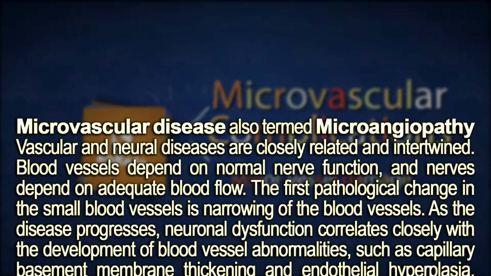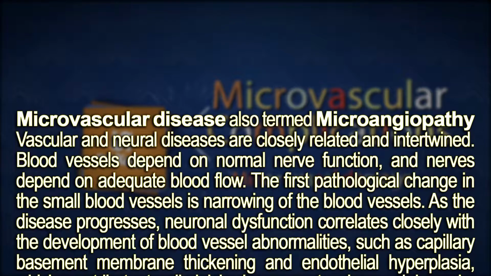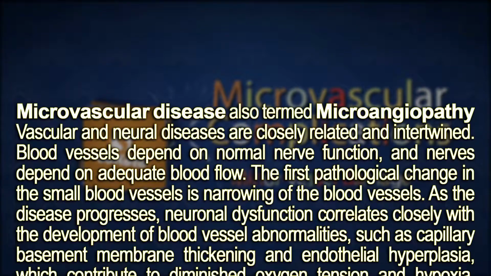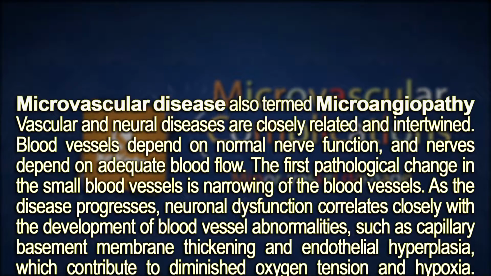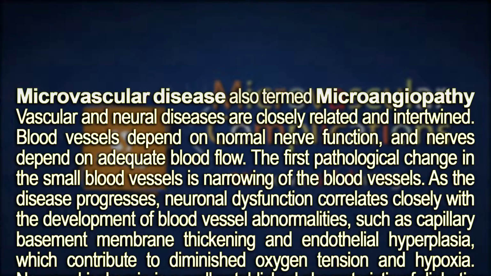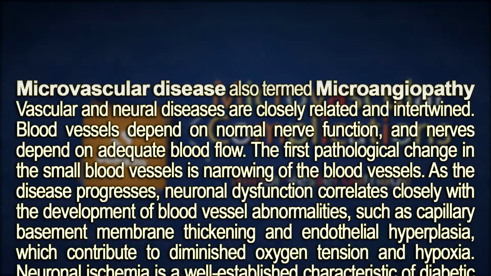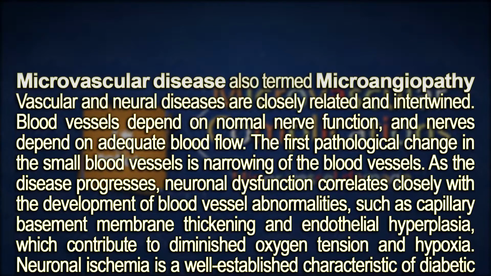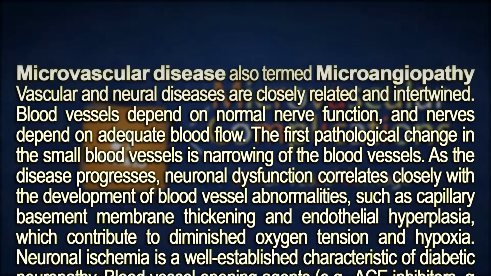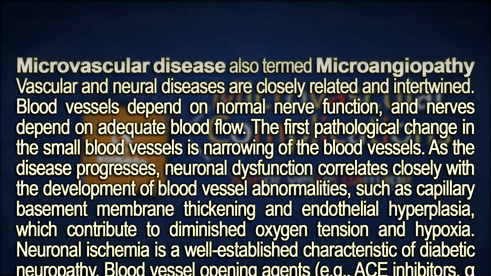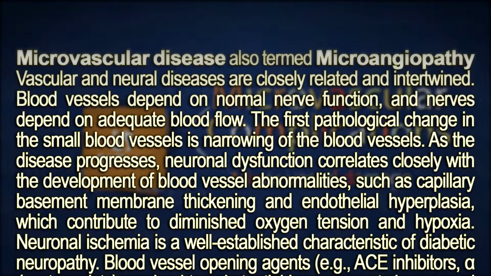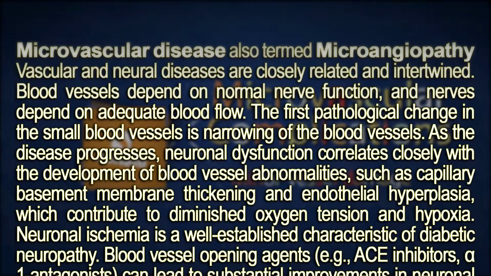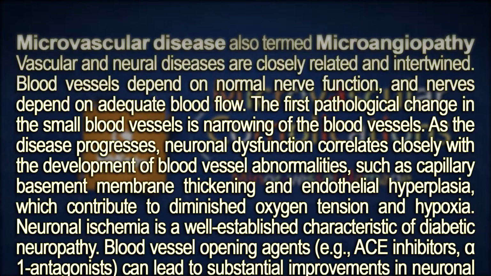So we talked about macrovascular diseases, meaning the large vessels, but it doesn't stop there. Microvascular disease, also termed microangiopathy, are vascular and neural diseases that are closely related and intertwined. Blood vessels depend on normal nerve function, and nerves depend on adequate blood flow. The first pathological change in the small blood vessel is narrowing of the blood vessels.